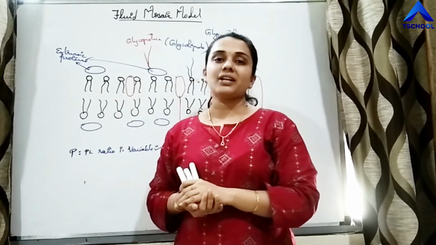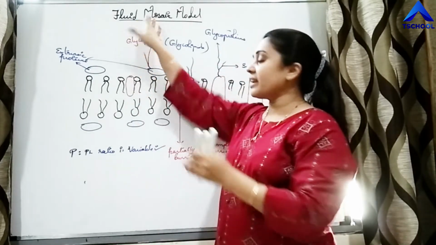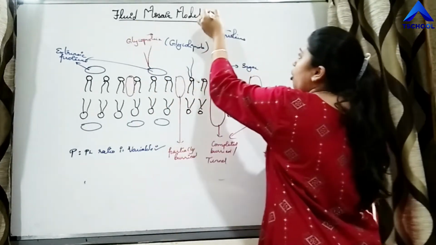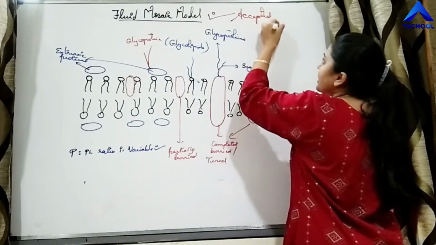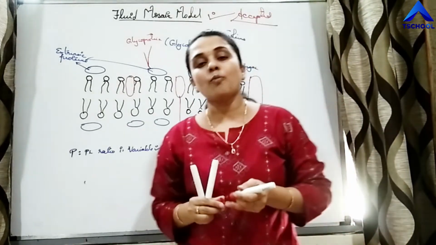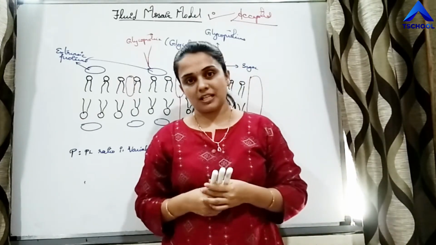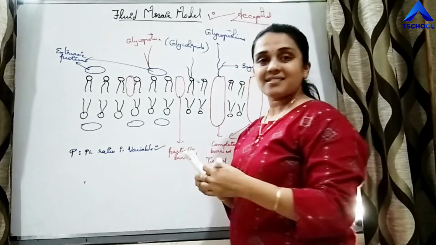So all the properties are satisfied, and that is why this fluid mosaic model was accepted, right? And it is till date accepted as the model defining the structure of plasma membrane. Now what are the scientists saying, right?